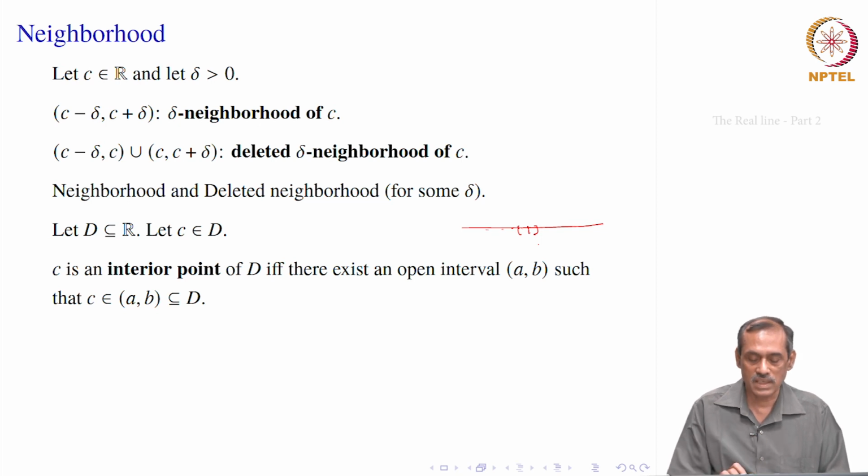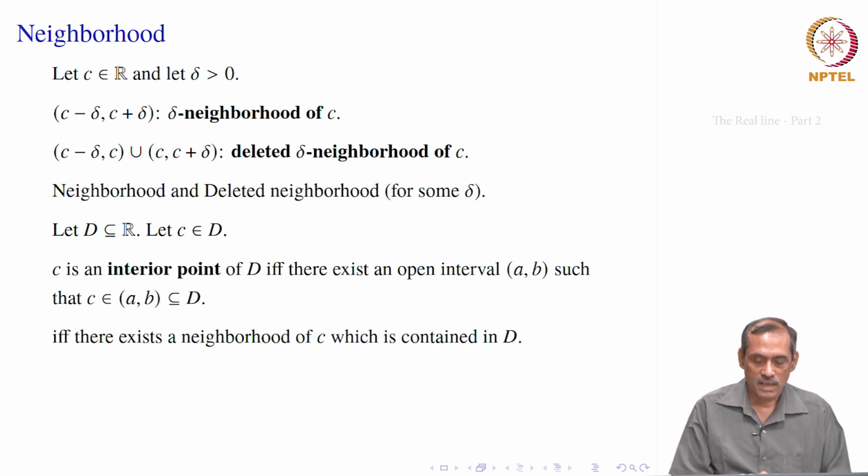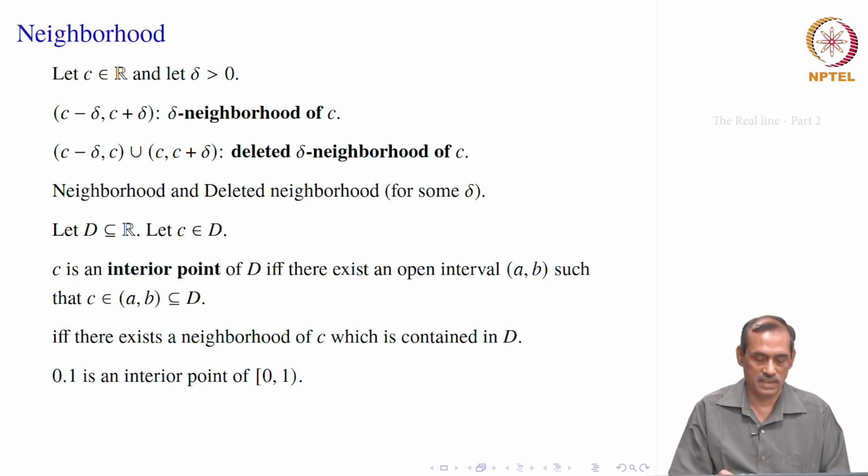So, we call C an interior point of D if there is an open interval around C, a neighborhood, or even an open interval we may take something like this, that is also okay, because inside it again you can find another neighborhood, a smaller one maybe. So, if there is an open interval A B such that C is an element of that open interval and that open interval is completely contained inside D, in that case we will say that C is an interior point of D. It is the same thing as saying there exists a neighborhood of C, C minus delta to C plus delta, which is completely contained inside D.